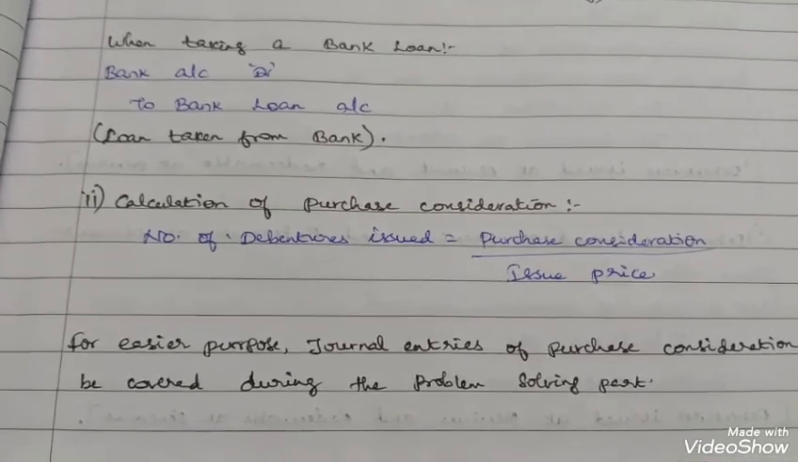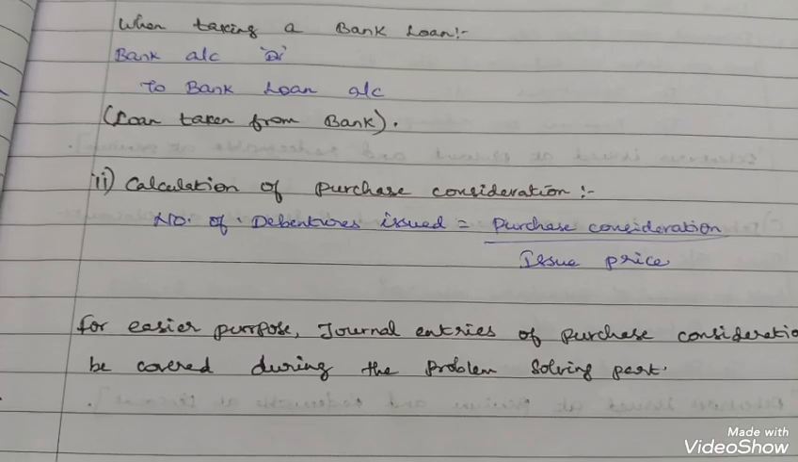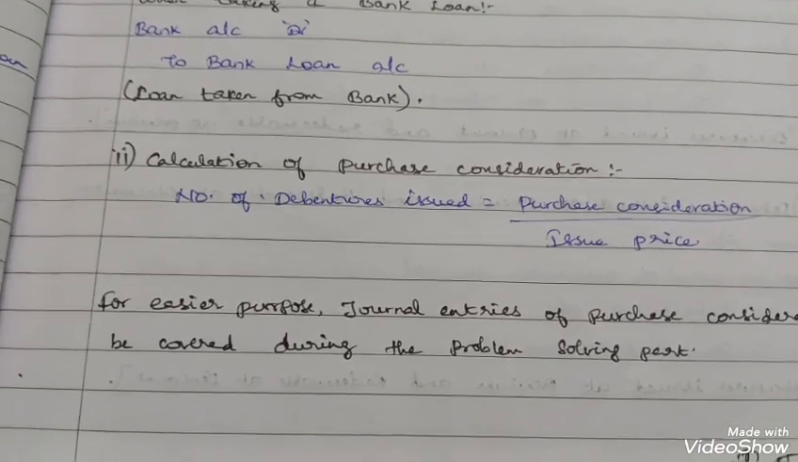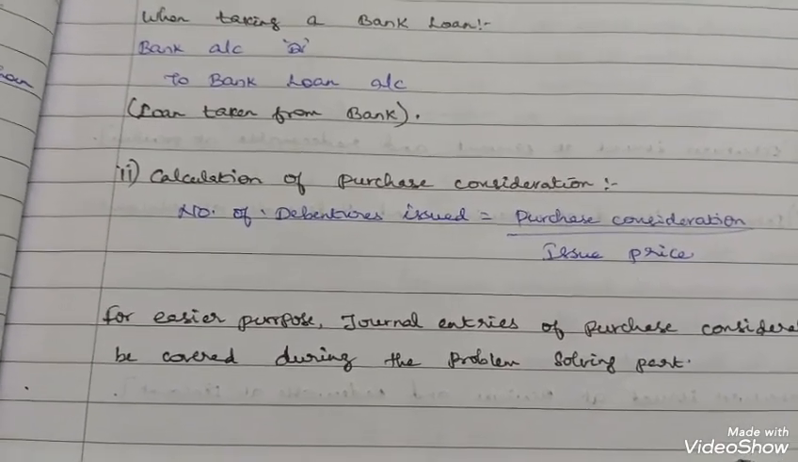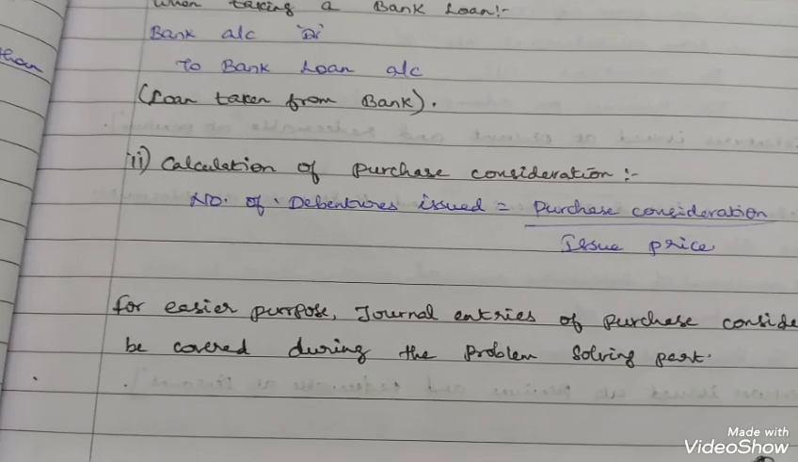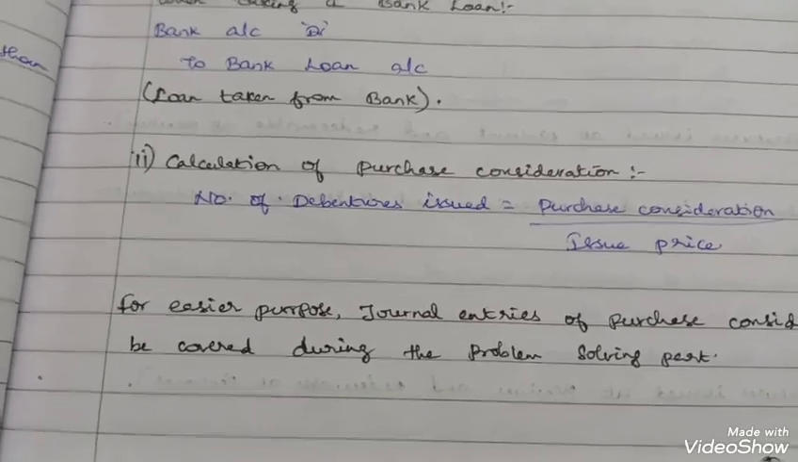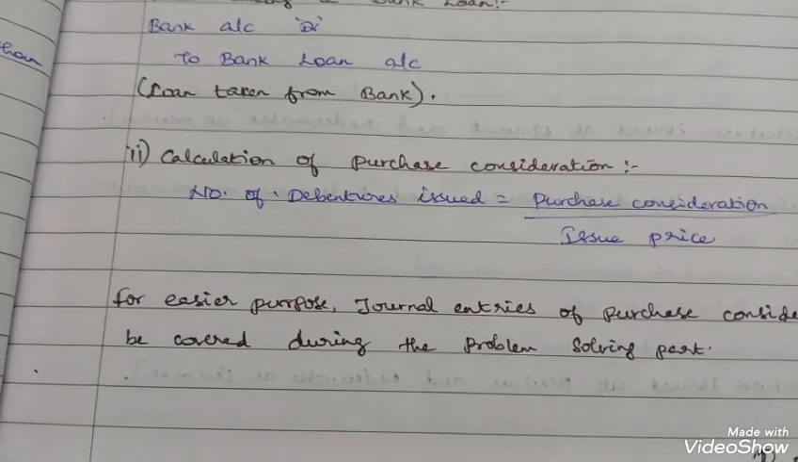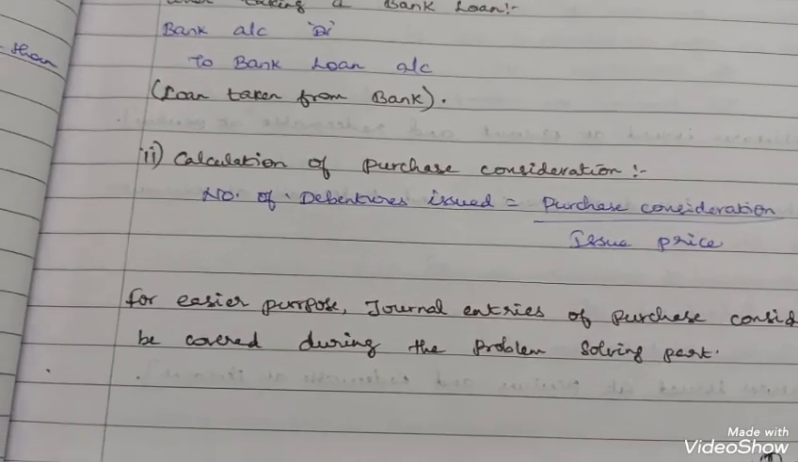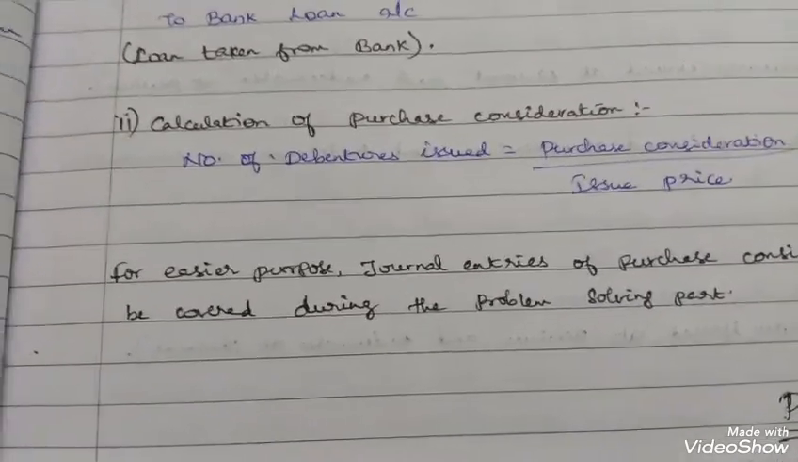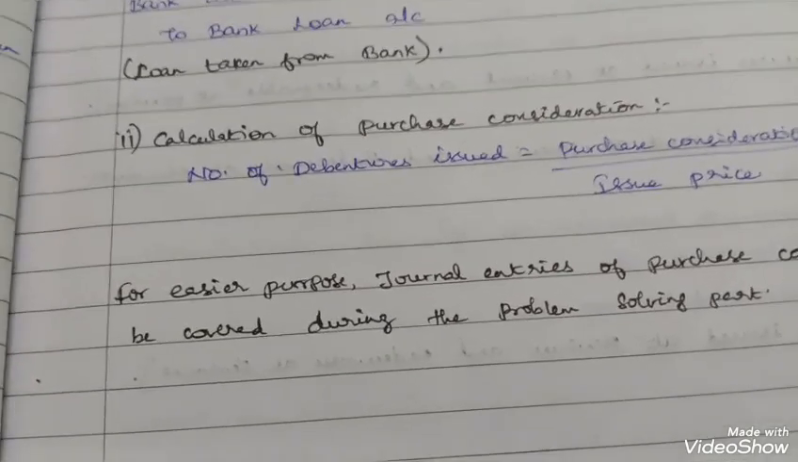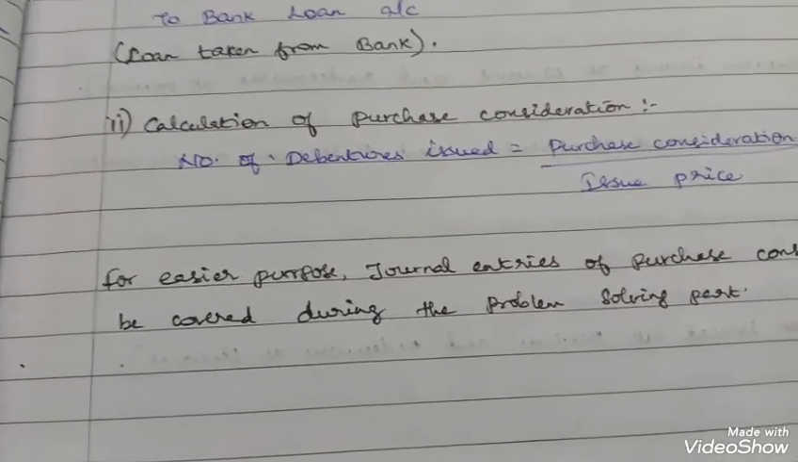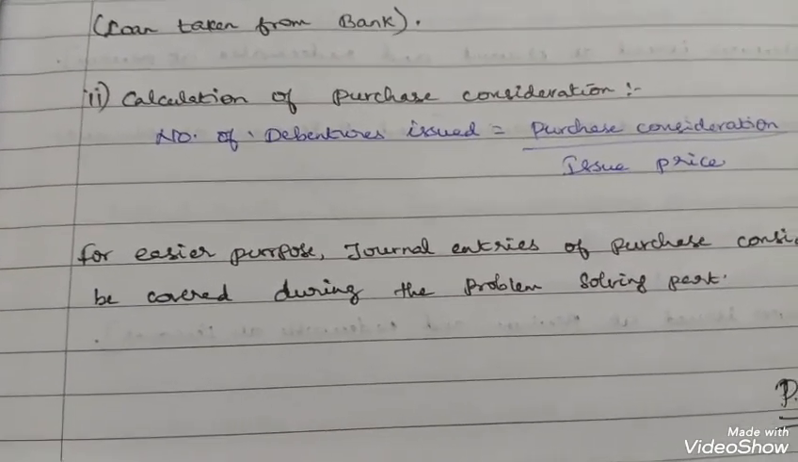But I'll give you a hint now for the journal entry of purchase consideration. You debit the assets, credit the liabilities, and either goodwill or capital reserve you will get, and the vendor name also has to be shown in the journal entry. This way we are going to do the purchase consideration journal entry.